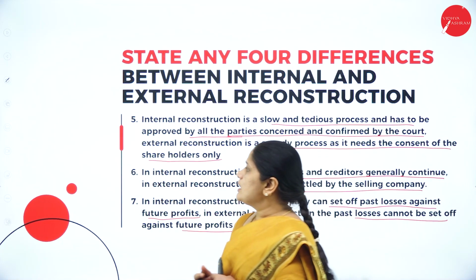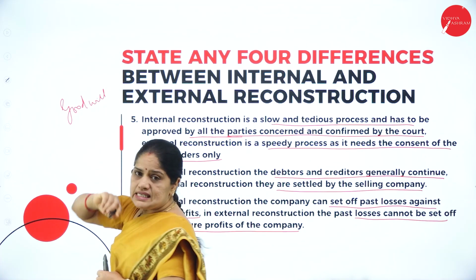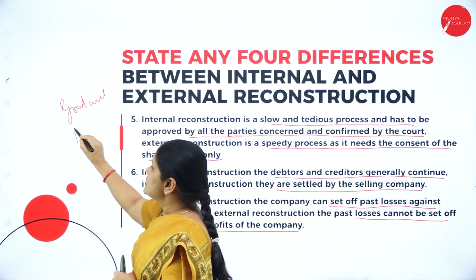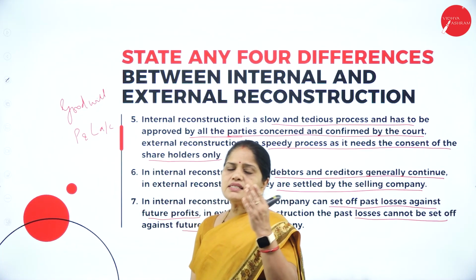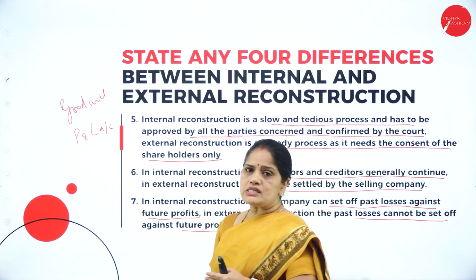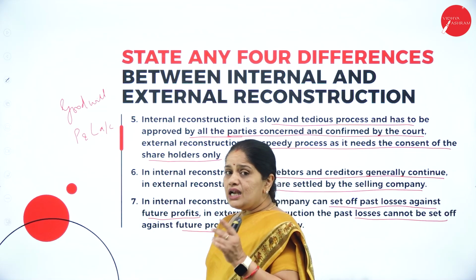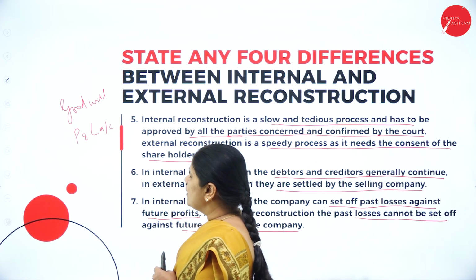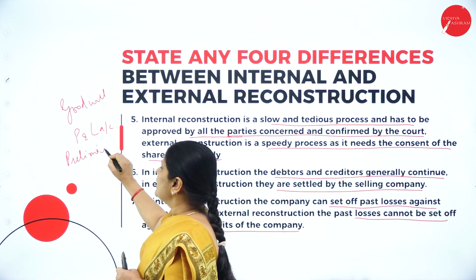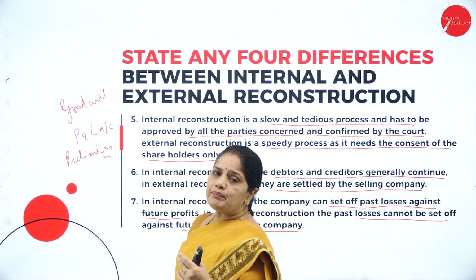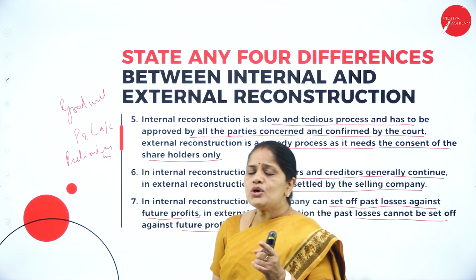So what are the past losses? It may be the goodwill of the company, which will be appearing on the asset side of the company. Then we also have the P&L account, so profit and loss account balance. So if there is a previous year's balance of profit and loss account, that will be shown on the balance sheet asset side. So that is a loss to the company which has to be written off, or it may be the preliminary expenses. So the preliminary expenses of the company. So what are preliminary expenses? They are the expenses relating to promotion of the company.